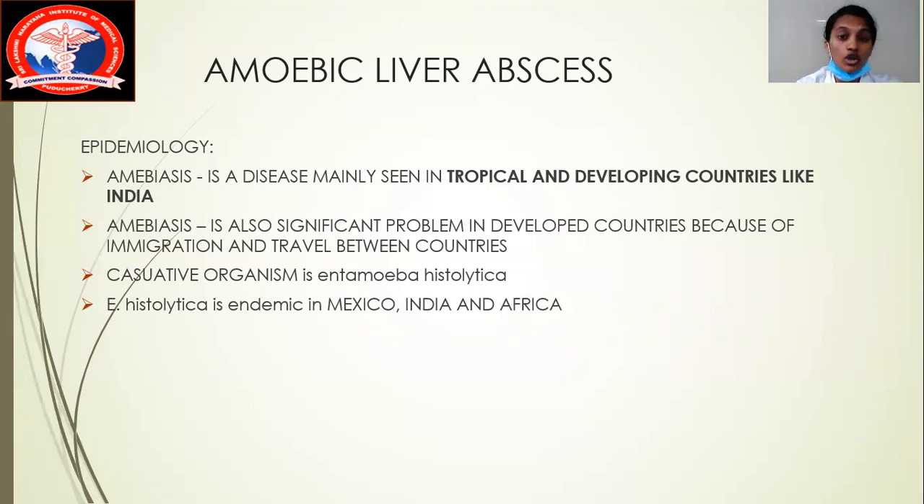The next question is, what is the causative organism of amoebic liver abscess? It is always Entamoeba histolytica. I'm going to repeat it: Entamoeba histolytica is the causative organism mainly seen in amoebic liver abscess. The next question is, is Entamoeba histolytica endemic in Mexico, Africa, and India? Yes, it is an endemic organism in Mexico, India, and Africa.